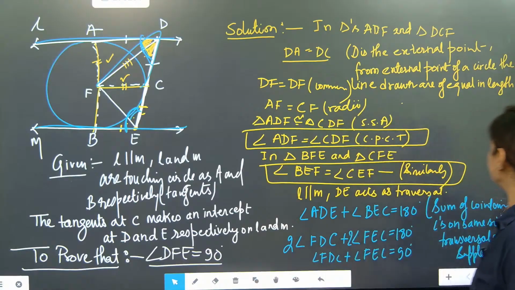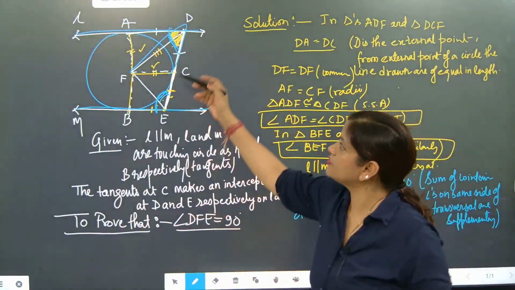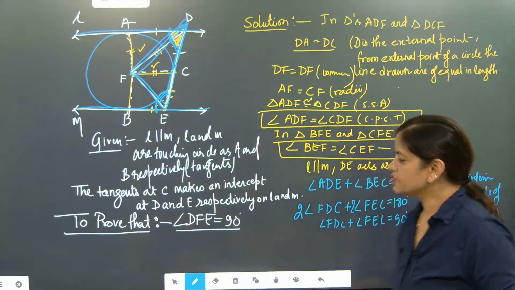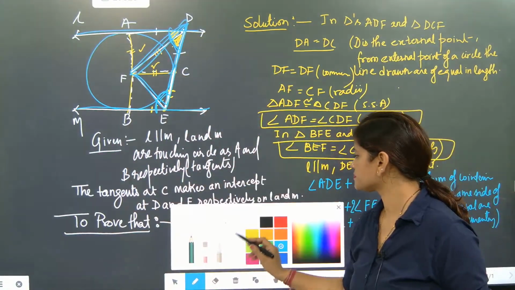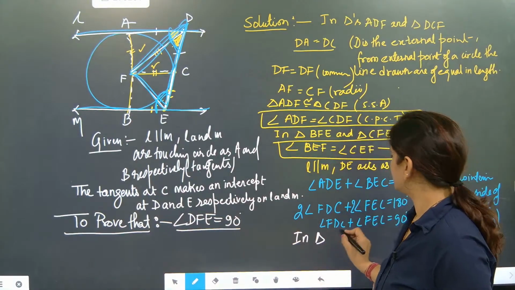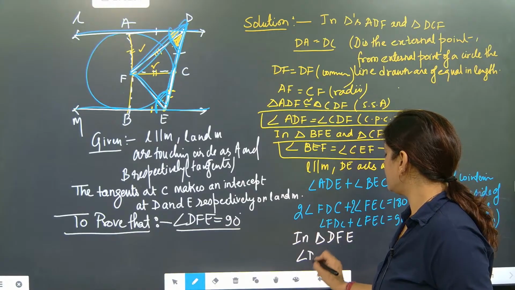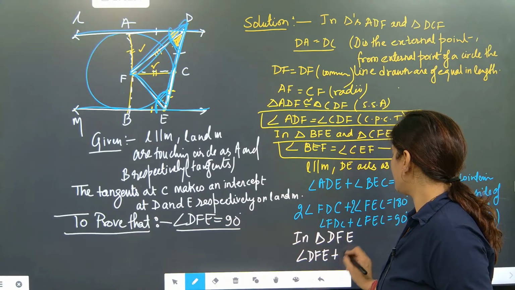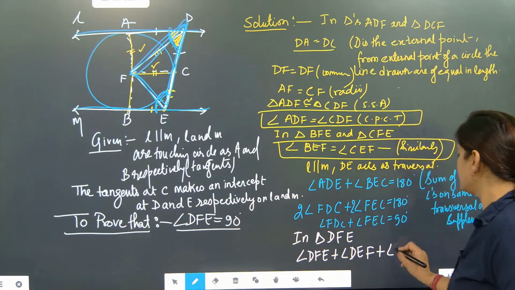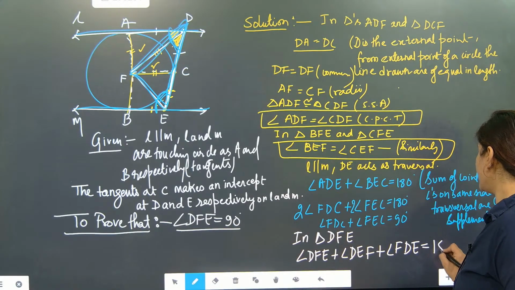Done? Clarity is needed. Then we will write triangle. Now this is our last shot. We will take this triangle. Understood? So in triangle DFE, angle DFE plus angle DEF plus angle FDE is equal to 180 degree.